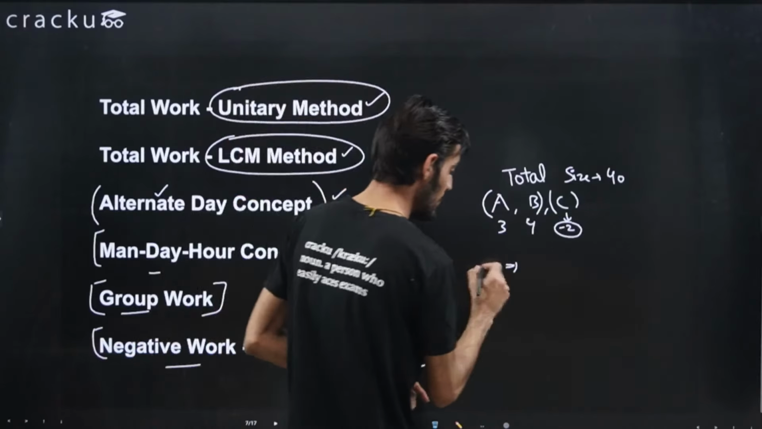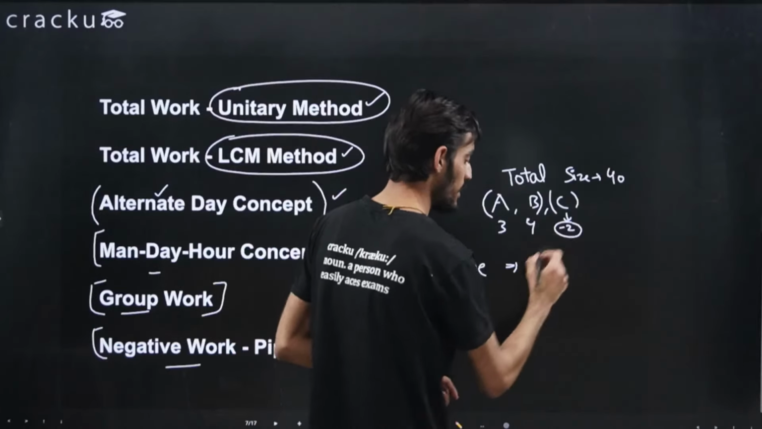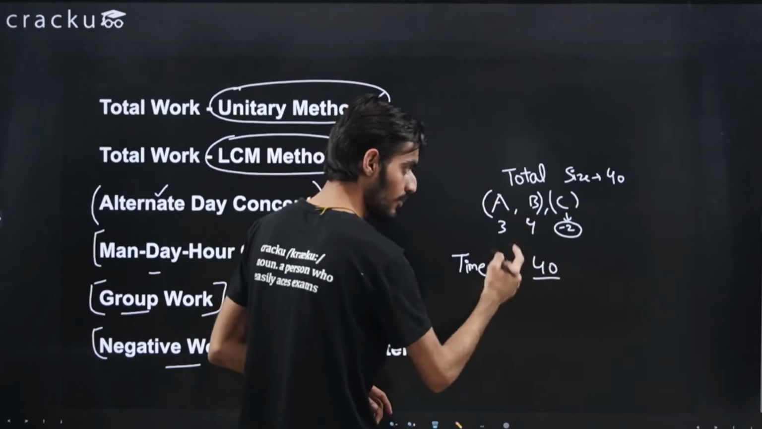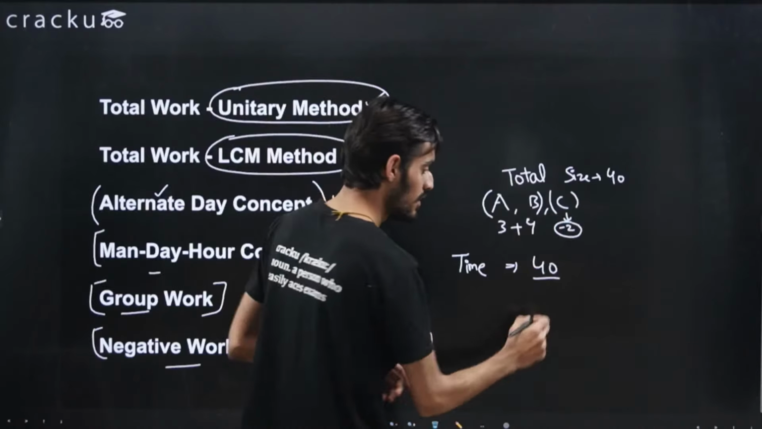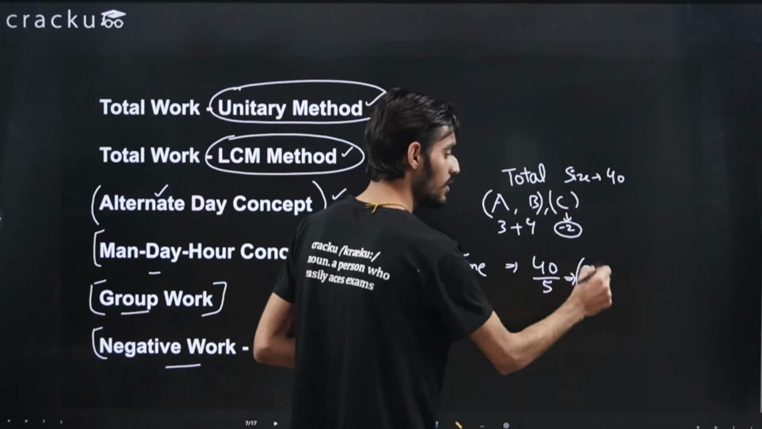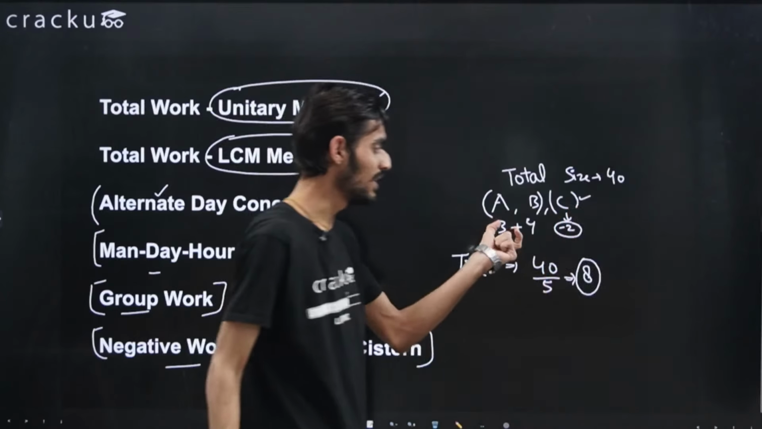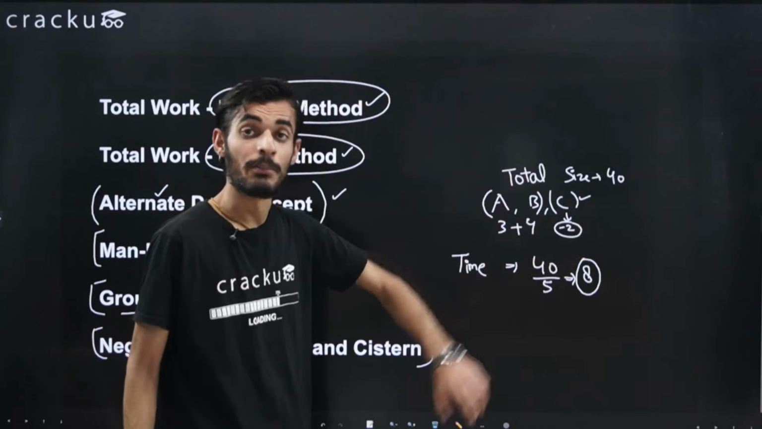So the time they will take to fill the tank will be equal to 40, that is the total size of the tank, divided by the resultant efficiency, that is 3 plus 4 is 7, 7 minus 2 is 5, so you divide it by 5, that will be equal to 8, right? So this is the basic understanding of negative work: two are doing the positive work, filling the tank, and the other one is emptying it.